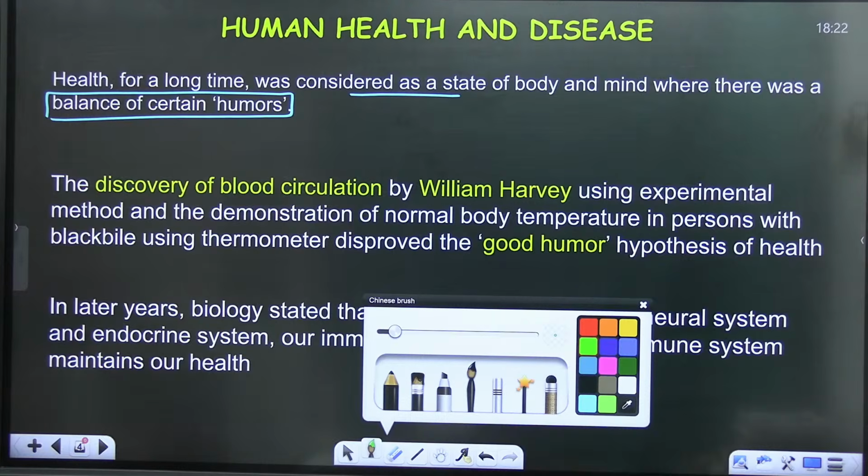Humor. Okay. So initially, humor refers to the body fluid. Students, earlier it was believed that it is the balance of certain humors in our body that will decide whether a person is healthy or not. Am I clear?